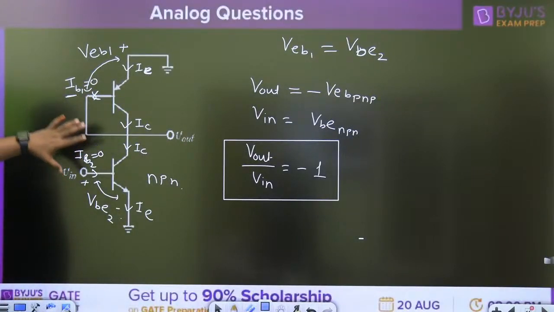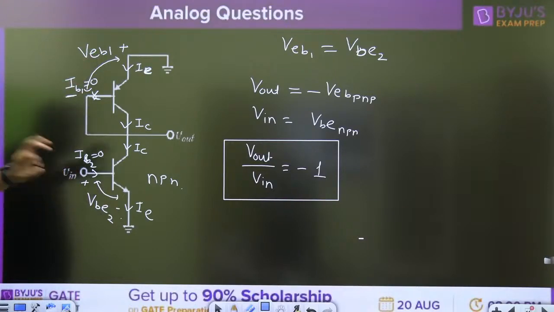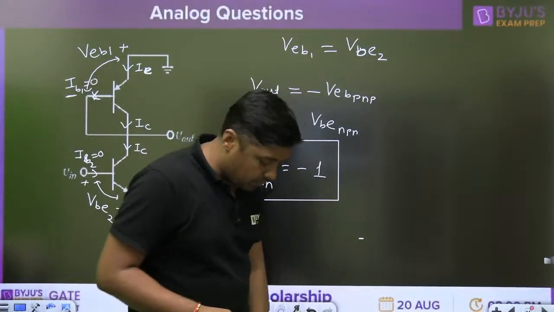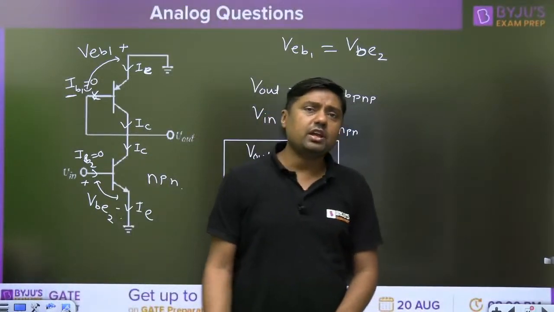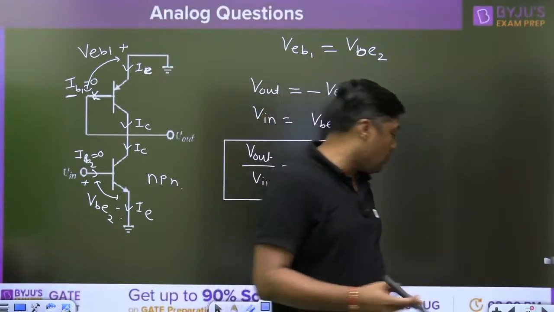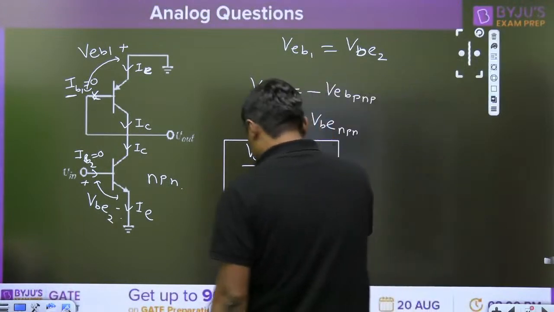Answer in the comments box. Now VEB1 and this is the VBE2. Now remember, we can also draw the small signal model, but no need to draw. In every case, no need to draw the small signal model. We have the idea about the small signal model, the RE model. Very simple. What is the RE model? Like this.